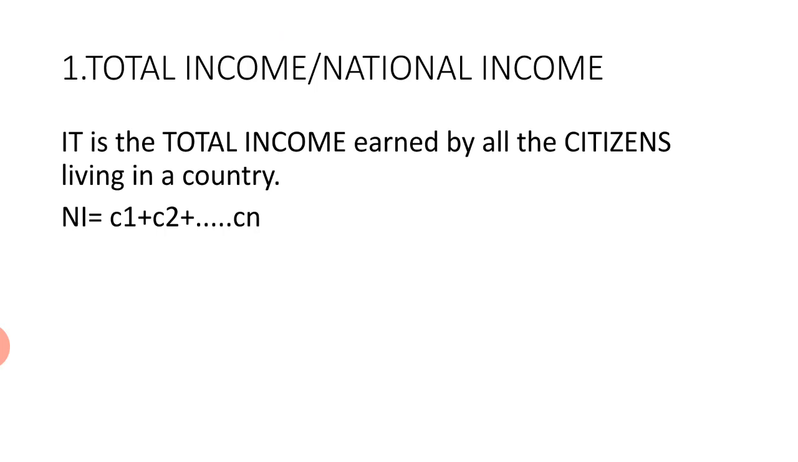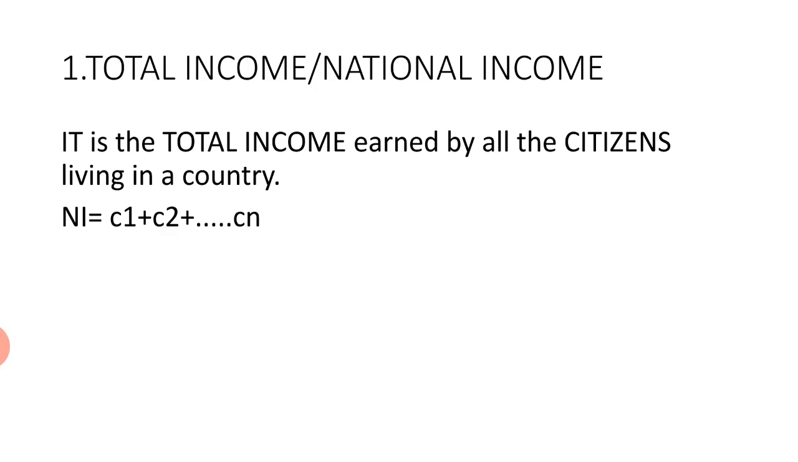The first is the total income or the national income. The total income is the income earned by all the citizens living in a country. So, it is the sum of income earned by all the citizens living in a country. If NI is the national income, in order to find the national income, we are going to add up the income of all the citizens living in a country. If C1 is the first citizen, C2 is the second citizen, and so on until Cn, which is the income of the nth citizen. So in order to find the national income, we add up the income of all the citizens living in a country. If the NI or the national income is high, we say that the country is developed.